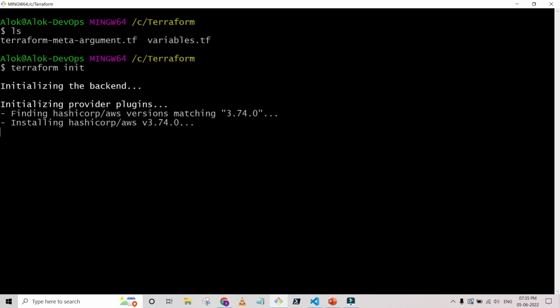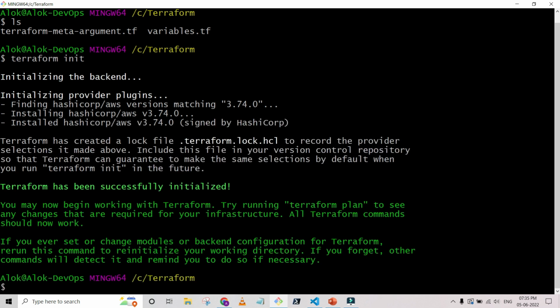When we initialize it, it will download the AWS provider, because we are using AWS. Once it's downloaded, we will validate all the files, and then after the plan we will use apply so that it will create the instance.